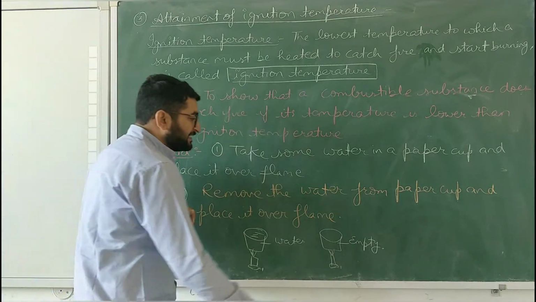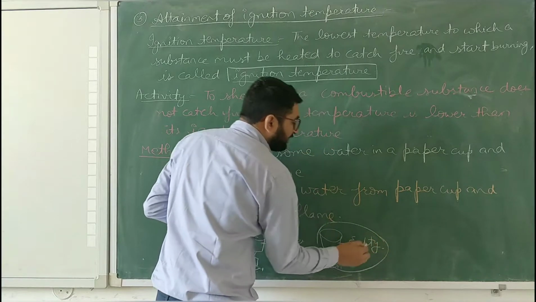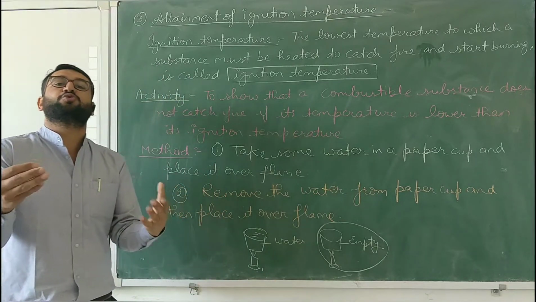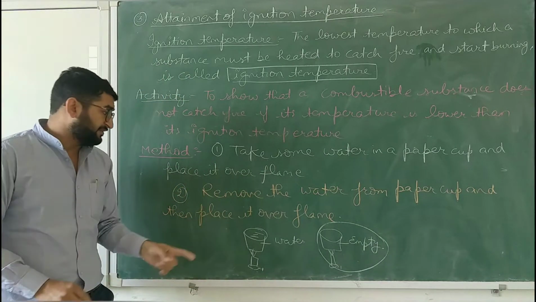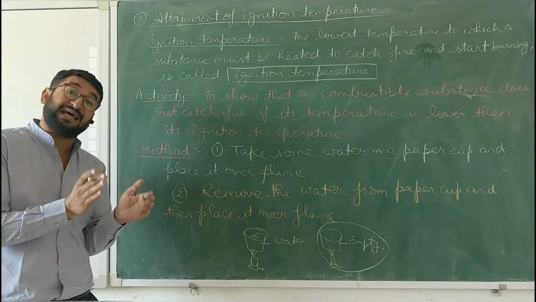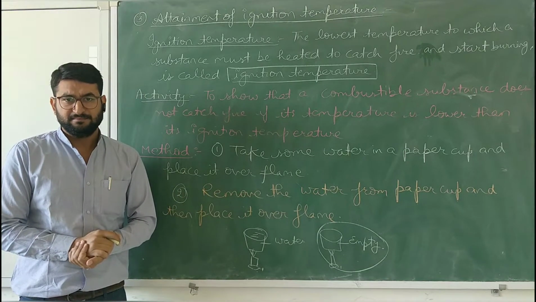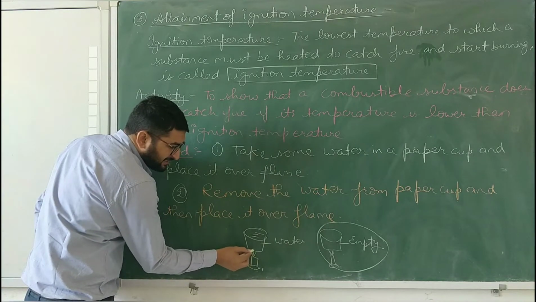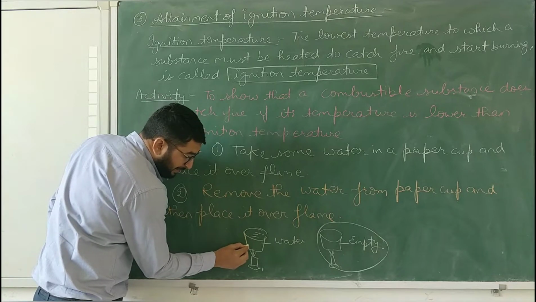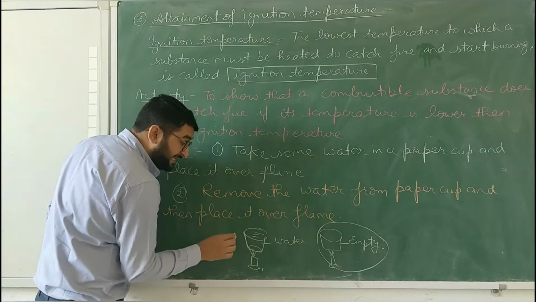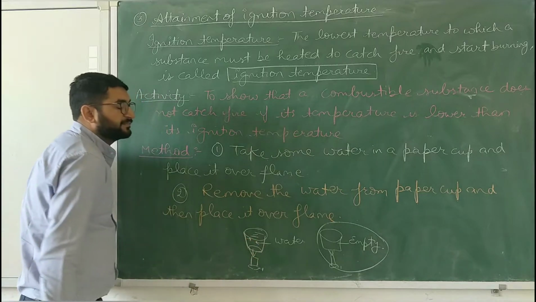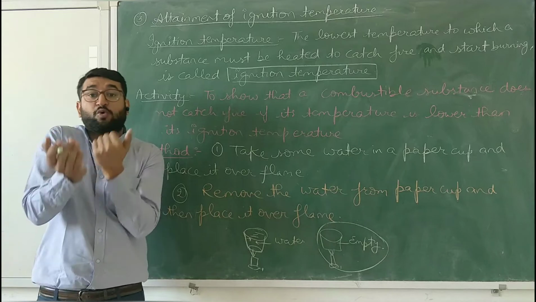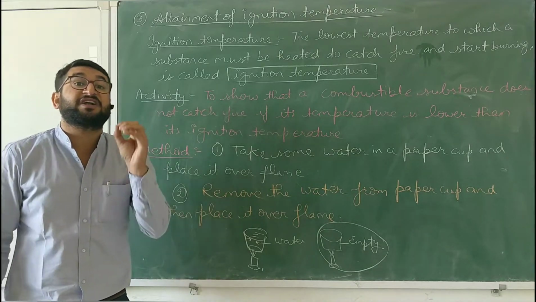You will observe that in this case the paper cup starts to burn very easily. इसमें हम देखेंगे पेपर जलना शुरू हो जाएगा. But in the first case, in which the water is placed in the cup, it does not burn. Why is it so? Because when we are providing this heat, the boundary of the paper cup is transmitting that heat to the water. बच्चे जब हम इसे हीट करेंगे ना बेटा, तो इसके अंदर जो पानी है वो उस हीट को एब्जॉर्ब करता जाएगा by the method of conduction.